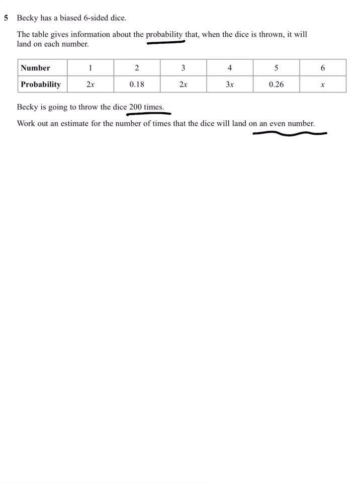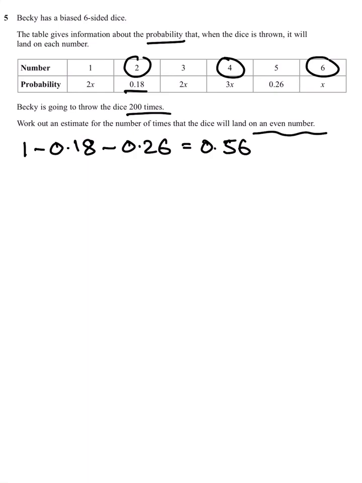Okay, so first of all, we know even numbers are going to be 2, 4, and 6. They're the ones that we're interested in. In this case, we know that the probability of it landing on a 2 is 0.18, but we've got all these x's which make it a little bit tricky. Now, when we know that one of these things has to happen, all of the probabilities have to add up to 1. Therefore, if we subtract from 1 the 0.18 that we get for 2 and subtract the 0.26 that we get for 5, that means there is a total of 0.56 left to give away.